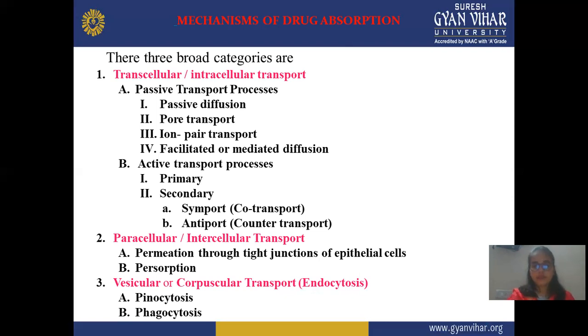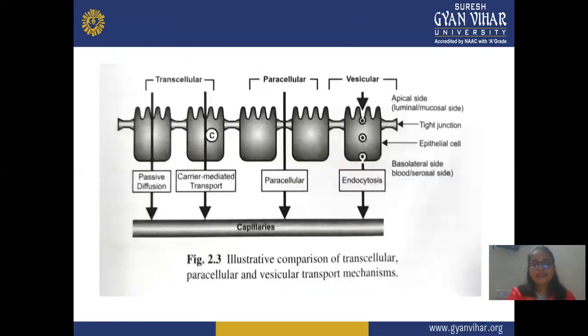Now we discuss these one by one. This is a normal figure of the mechanisms of transport. First, it shows transcellular, which is passive or carrier mediated transport, meaning the drug passes directly through the membrane or with the help of some carrier. Second is paracellular, where transport occurs between the cells and the drug directly crosses the membrane. Third is vesicular, where the endocytosis mechanism is responsible for passing the drug, because there are tight junctions or endothelial cells.